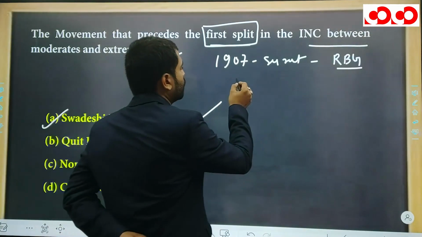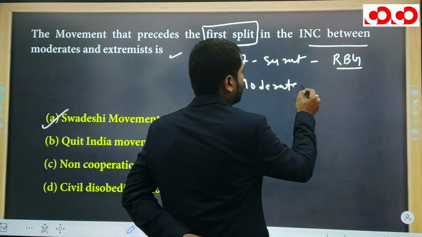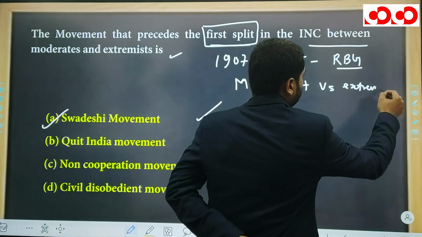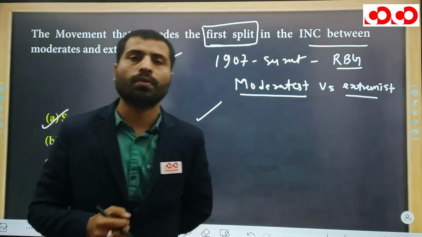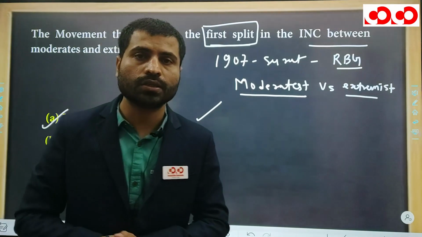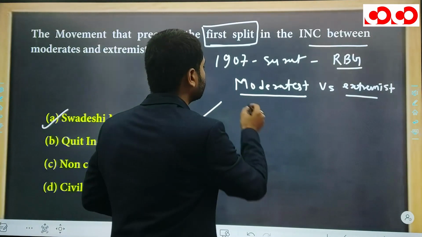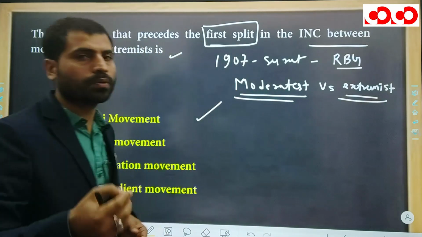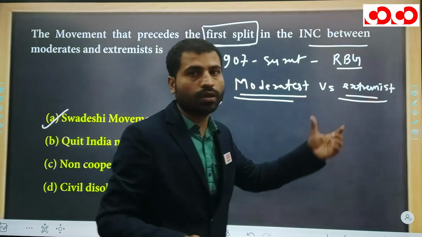So here is the conflict between the Moderates and Extremists. Moderates believe in petitions, propaganda, or we can say public meetings, memoranda, newspapers, all these things. So Moderates believe in all these things, while what did the Extremists believe in? They believed in strikes and in boycott. So the thoughts of the two were different.